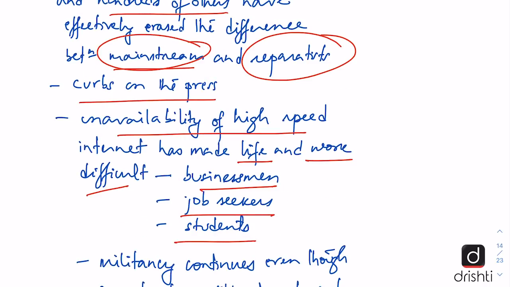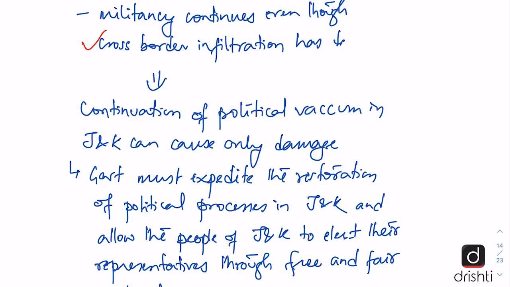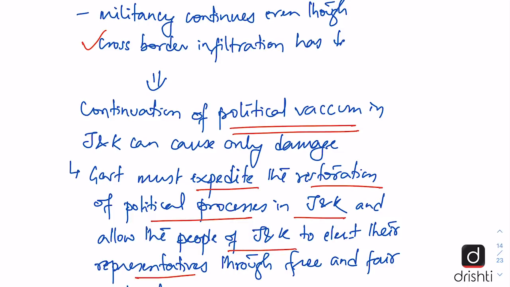Though there has been some dip in the militancy in Jammu and Kashmir, cross-border infiltration has definitely gone down after the events of August 2019. But there is a feeling that the continuation of political vacuum in Jammu and Kashmir can be damaging, both for Jammu and Kashmir and also for India. So the central government must expedite the restoration of political process in Jammu and Kashmir and allow the people of J&K to elect their representatives through a free and fair election.